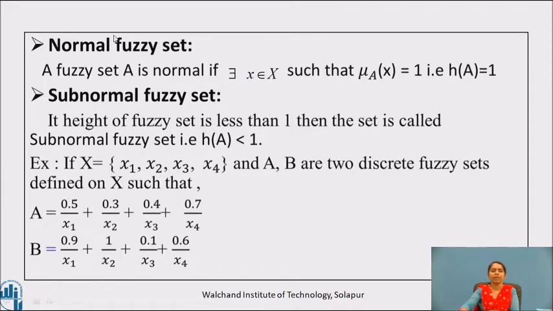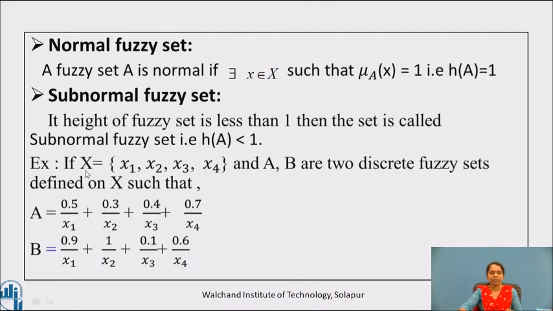Now, let us see another concept, the normal fuzzy set. A fuzzy set A is normal if there exists x belonging to capital X such that μA(x) is equal to 1. That is, height of A is equal to 1. So, in short, the membership gradation related to the element is equal to 1. Now, another concept is subnormal fuzzy set. If height of a fuzzy set is less than 1, then the set is called a subnormal fuzzy set. That is, height of A is less than 1.